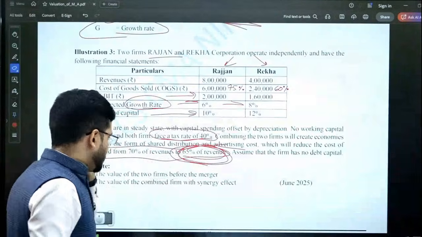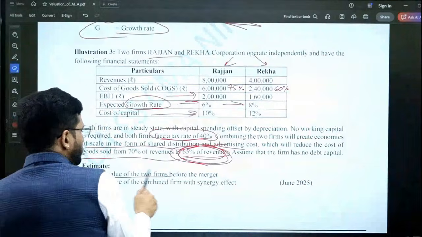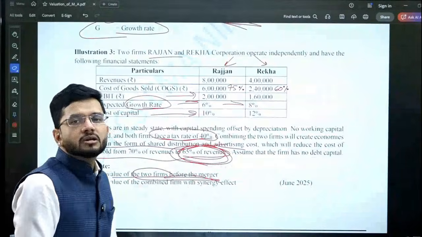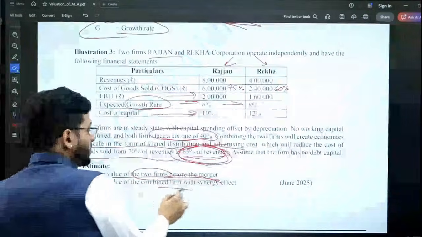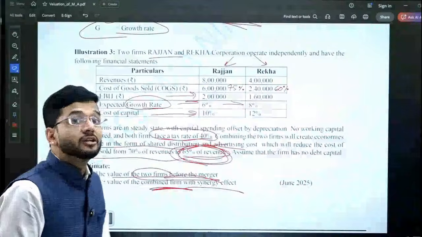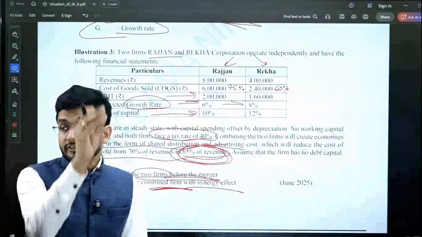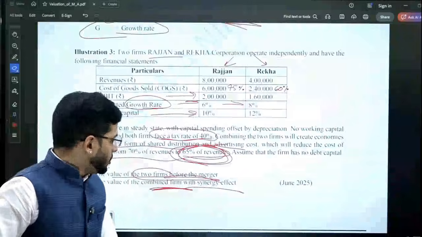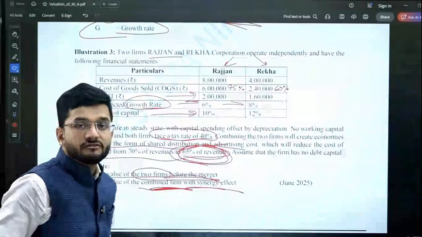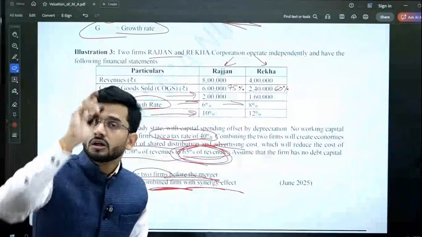Assume that the firm has no debt capital. You have to compute the value of the two firms before merger, and then the value of the combined firm with synergy effect after merger. These are the two things that you need to compute.